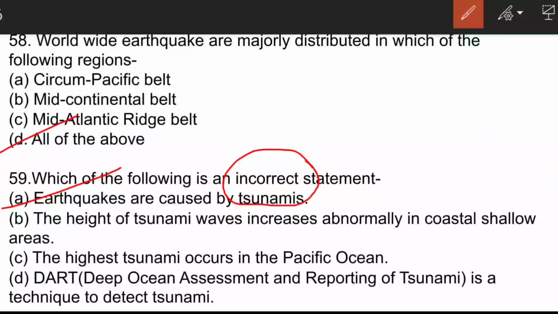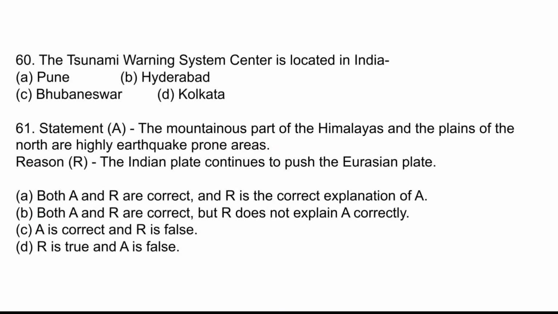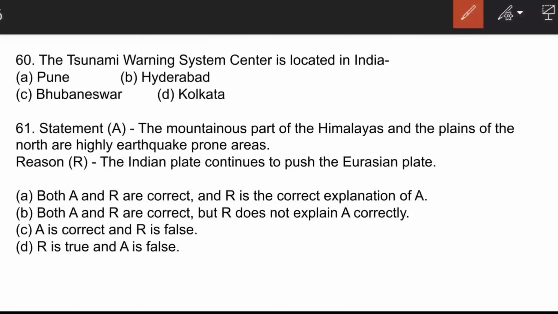It originates in the oceans due to earthquake that occurs on the ocean bed. The next question is, the tsunami warning system is located in? It is located in Hyderabad. India started the most advanced tsunami warning system in October 2007.